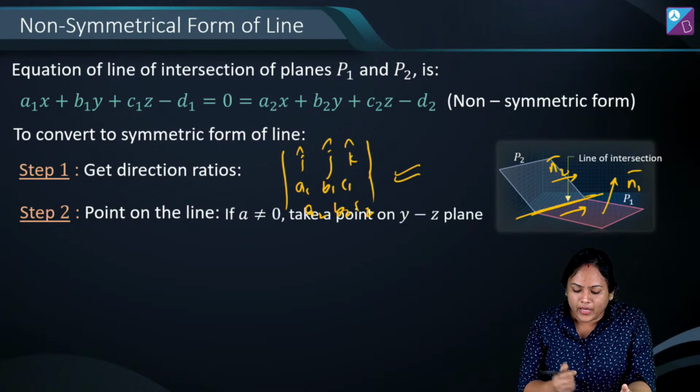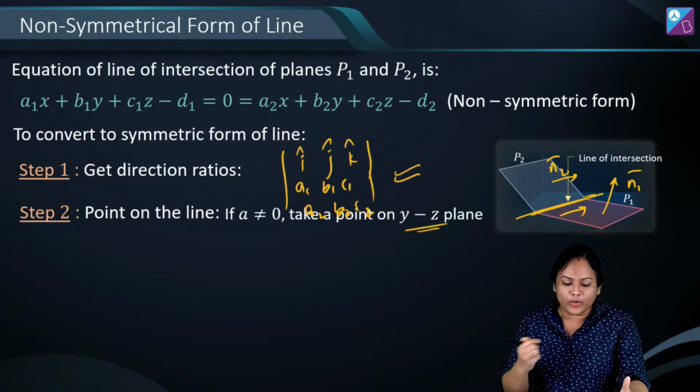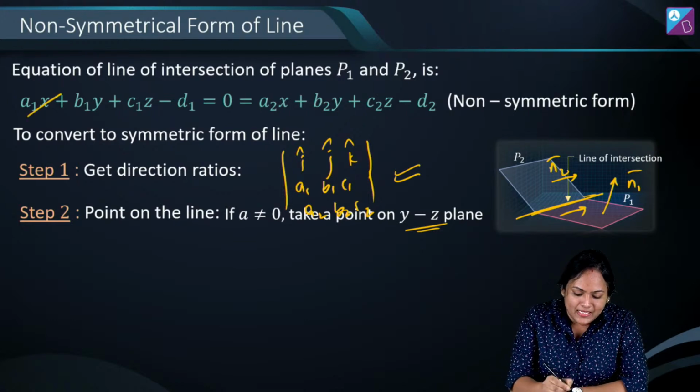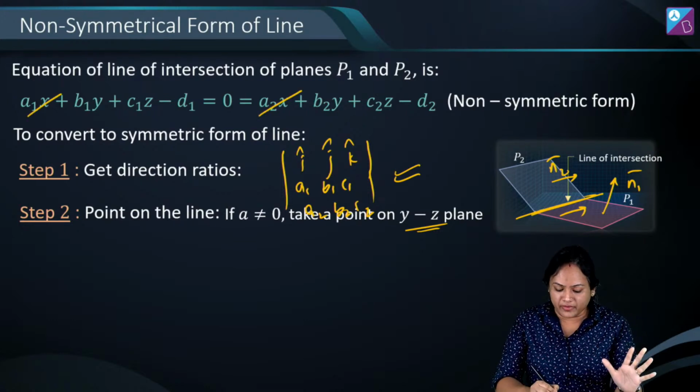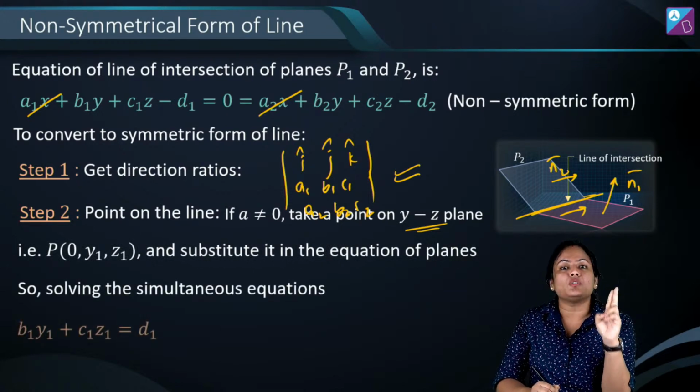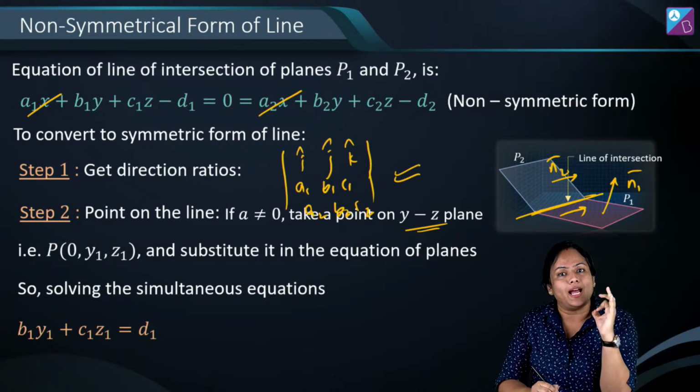then if I want to find a point on the yz plane, I'll put my x as 0. So if I put my x as 0 over here as well as over here, in y and z I'll get two different equations. Alright? And on solving these equations I'll get my point y1 and z1.